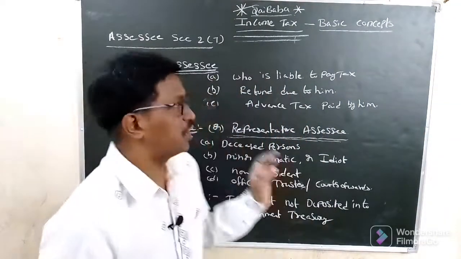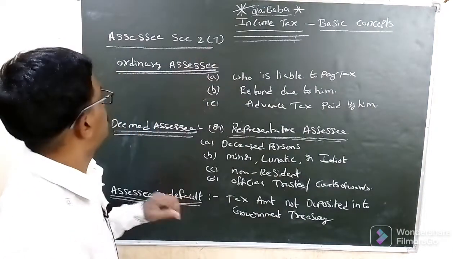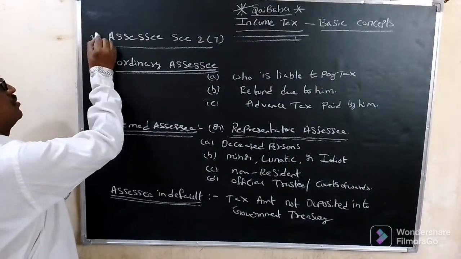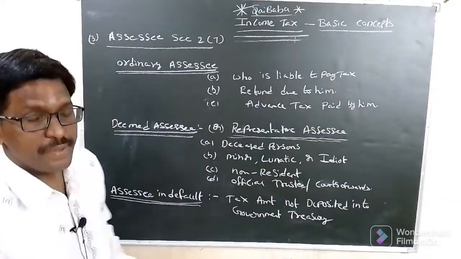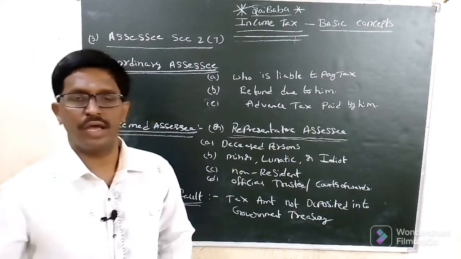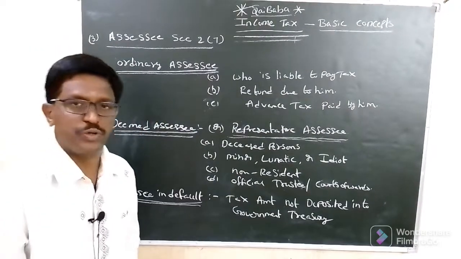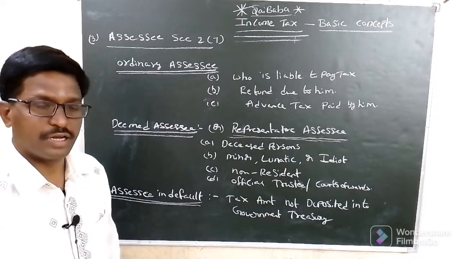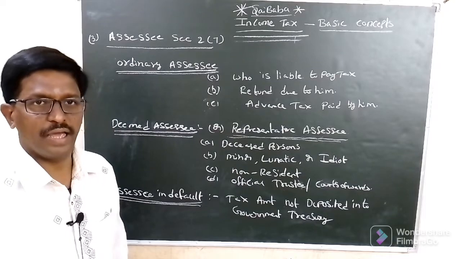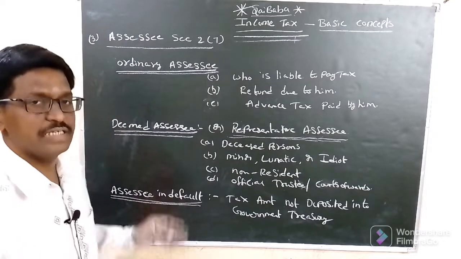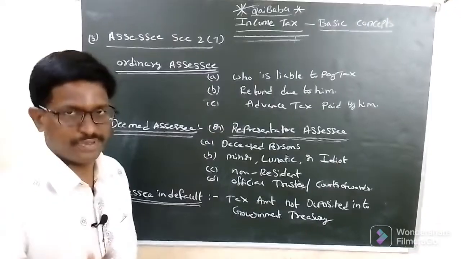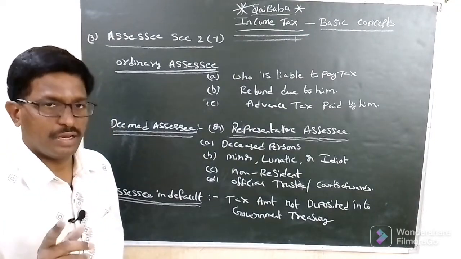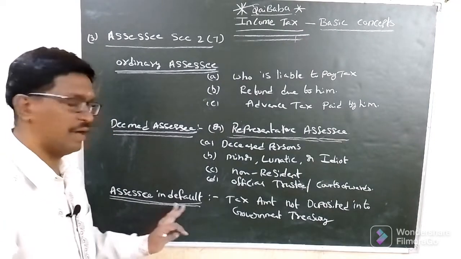Assessee, section 2 subsection 7, is the third point. Assessee means the person who is liable to pay tax to the government. In income tax, such a person is called an assessee. Assessees are classified into three types: ordinary assessee, deemed assessee, and assessee in default.